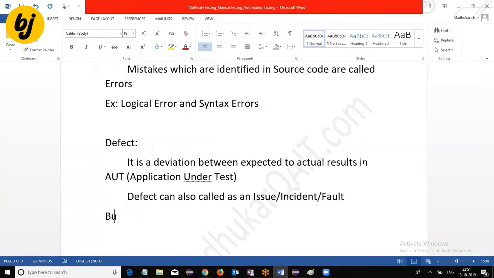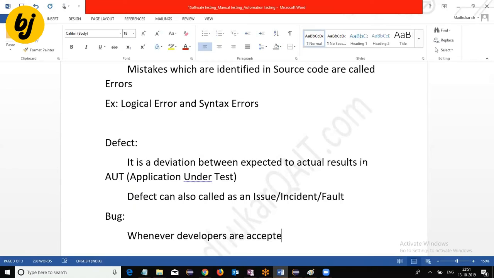Next one, bug. What is the meaning of bug? As a test engineer, whenever you identify a defect, we are going to intimate the developers. The developers will review the defects. In that review, if they accept the defect which you reported, then those are called bugs.